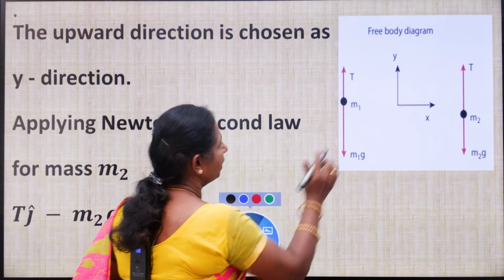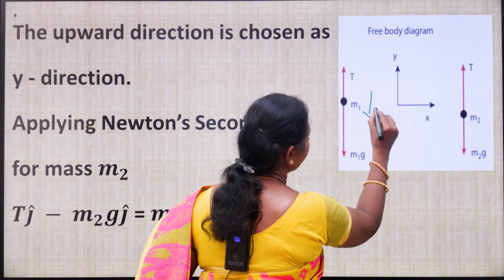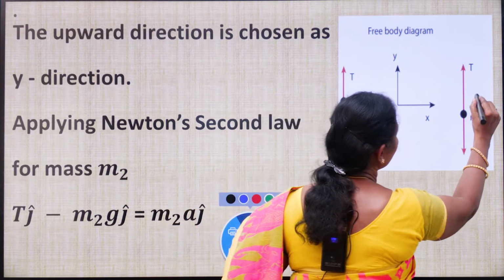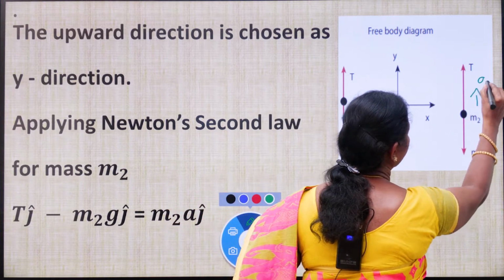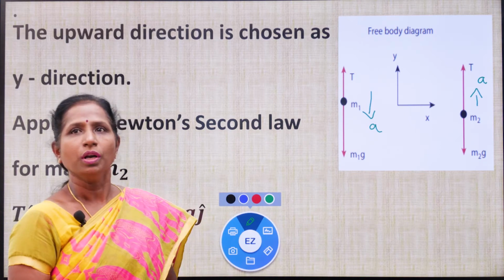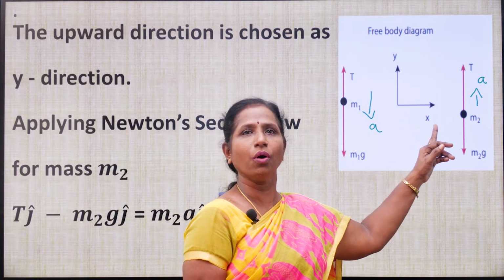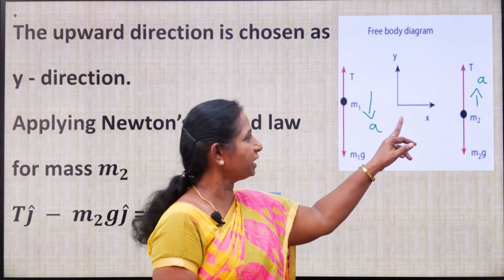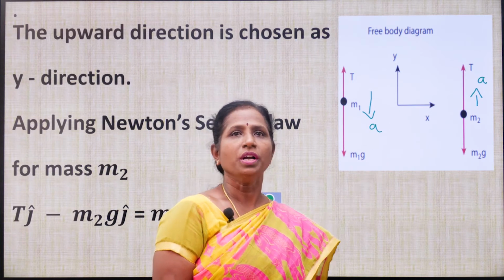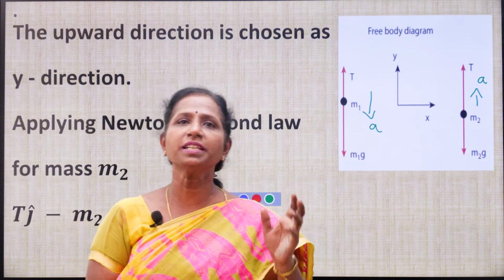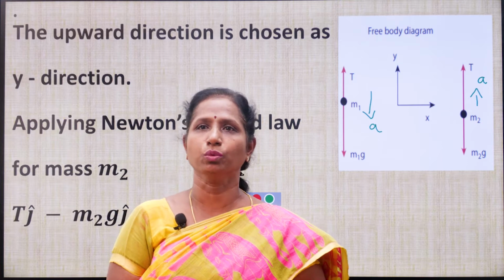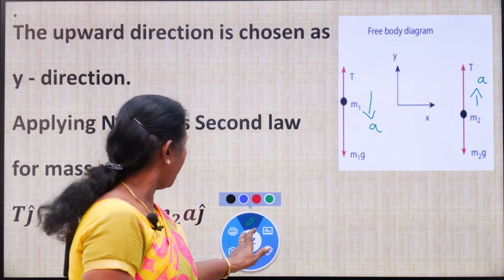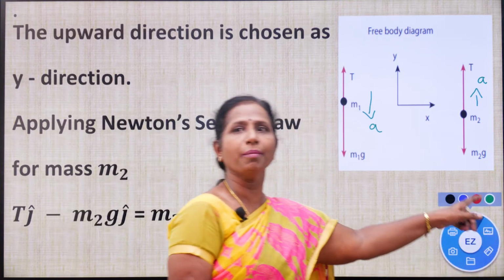For mass m1, acceleration is acting in the downward direction. For mass m2, acceleration is acting in the upward direction. Clear? Now, a suitable inertial coordinate system is chosen. So this is the inertial coordinate system. Now, shall we apply Newton's second law for mass m2? First for mass m2. So applying Newton's second law for mass m2.